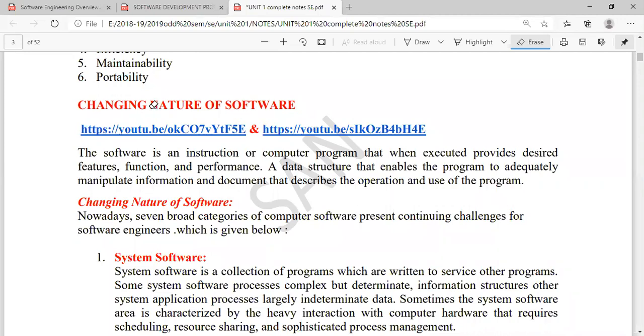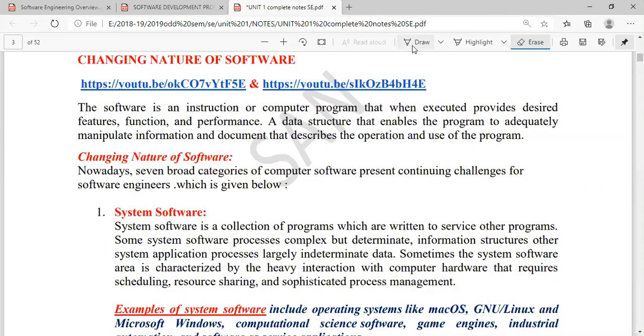Okay, we'll go to the next point, that is the changing nature of software. See, is it true or not? Our software keeps on changing with the requirements of the customer. As the technology is changing, our software must also change. Nowadays you take an example of this one. Do you know smart home? All of you, are you aware of the thing called a smart home? See, I will show here. Yes, ma'am.